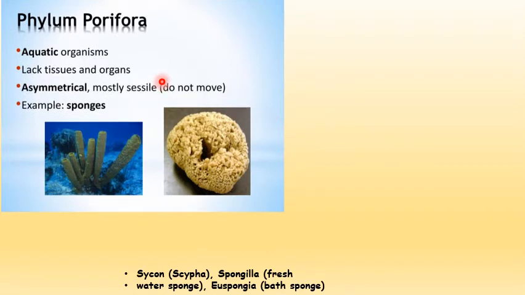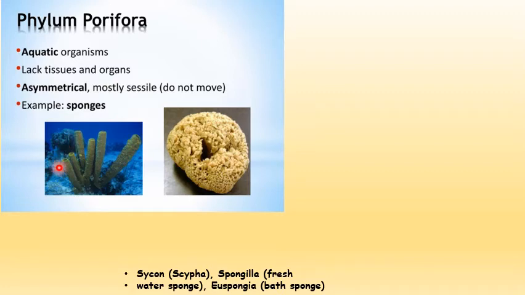So the phyla which I showed you earlier, all of them come under invertebrate or non-chordate except one phylum, which is chordate. So we'll begin with the phylum Porifera. All animals that come under phylum Porifera are aquatic. Either they will be in freshwater or in marine water, and all of them are multicellular, and they exhibit a very simple level of organization, which is cellular level of organization. Hence they don't have tissues or organs.